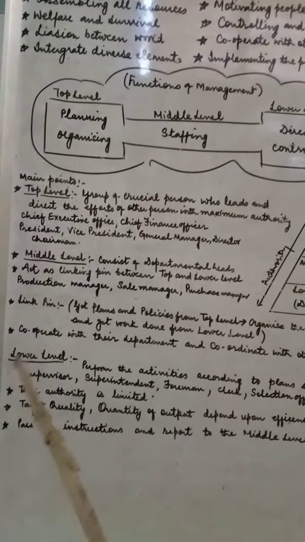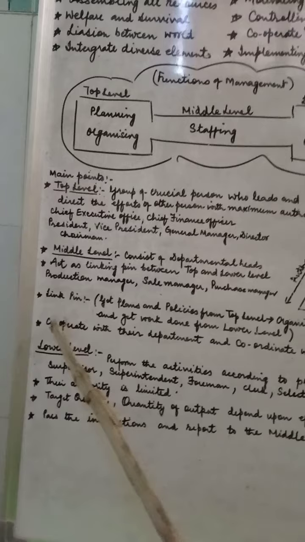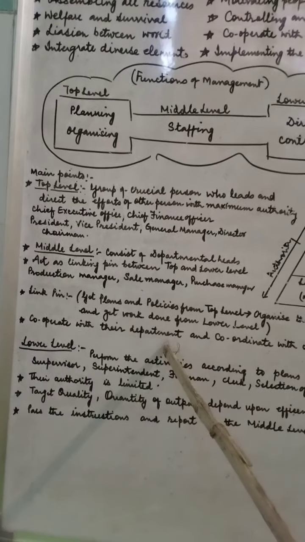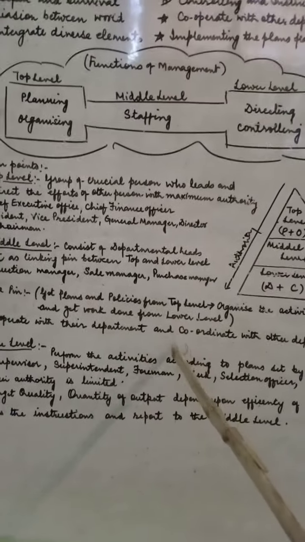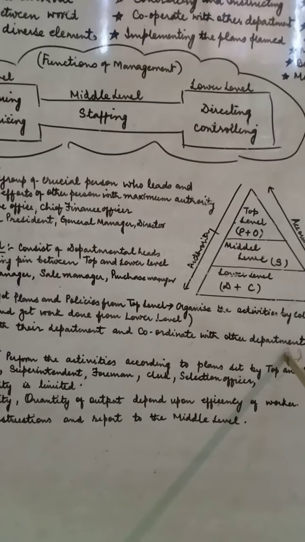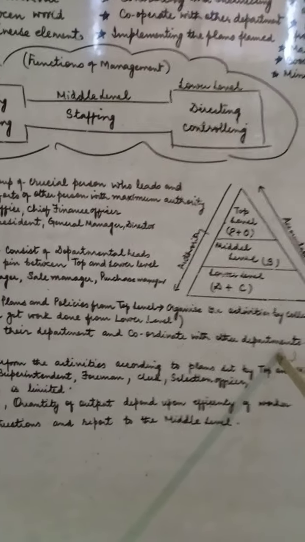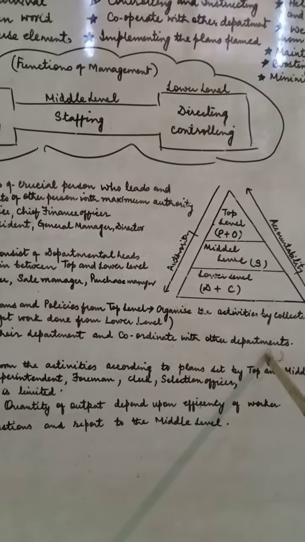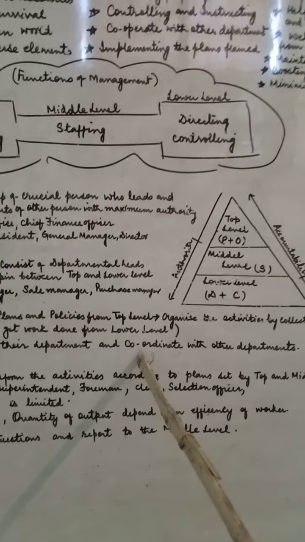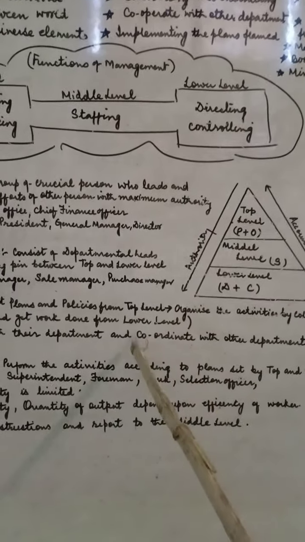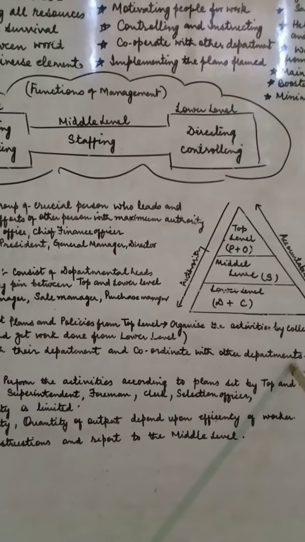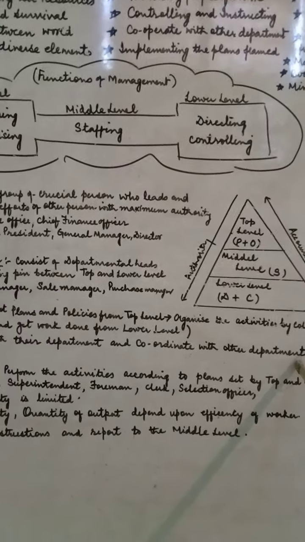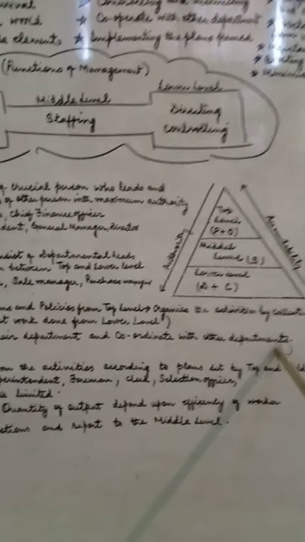The middle level of the organization cooperates with the department. They cooperate with their own department, and also coordinate with the other departments. It's not only that they do their work in their own horizon, but they also have a duty to give tasks at the effective time to the other departments to achieve the overall objective of the organization.